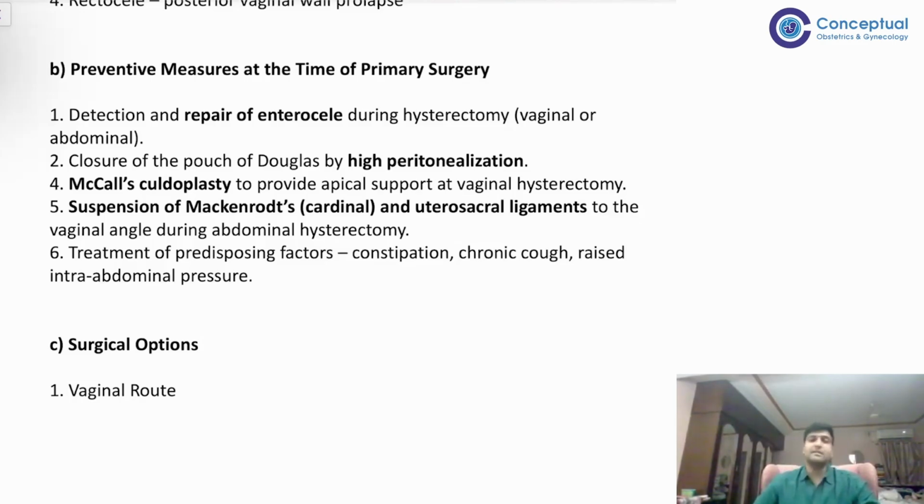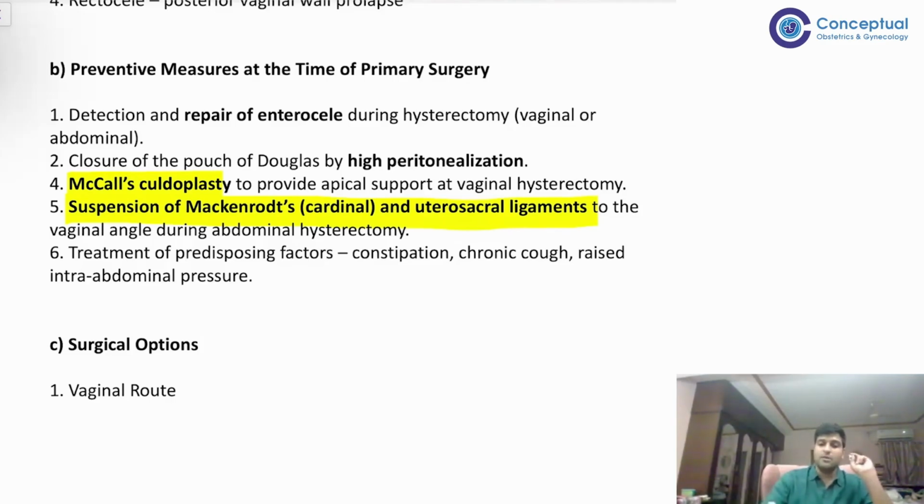और VH में हम क्या करते हैं? हम क्या करते हैं? मैककॉल स्कल्डोप्लास्टी करते हैं, right? And AH में suspension of Mackenrodt's and uterosacral ligaments to the vaginal angle during AH. So VH में we always do McCall's culdoplasty, and in AH we will always do this uterosacral suspension. These are important preventive measures. ये हमेशा करने ही होते हैं. समझ में आ गई बात? पहली चीज. दूसरी चीज और क्या कर सकते हैं?